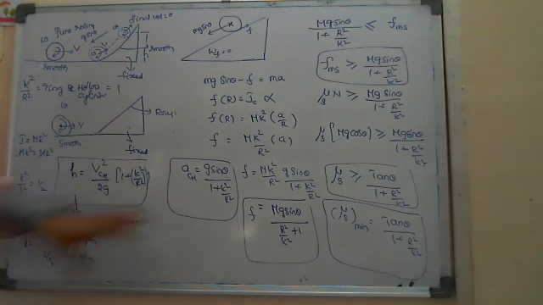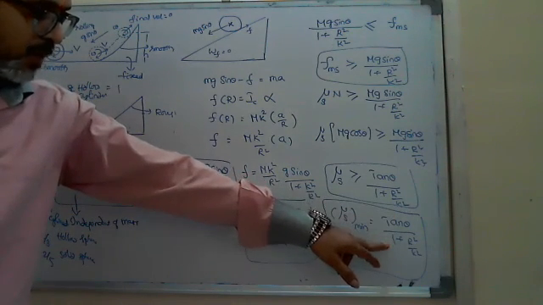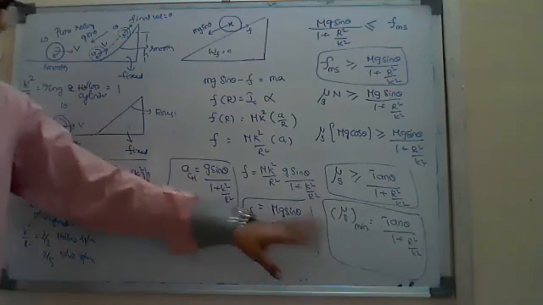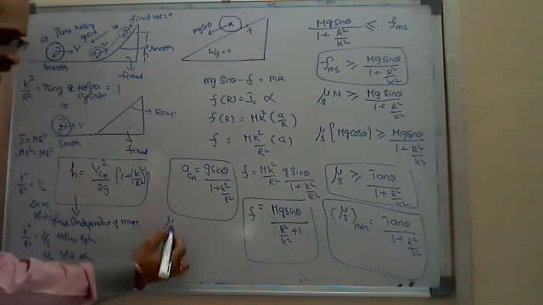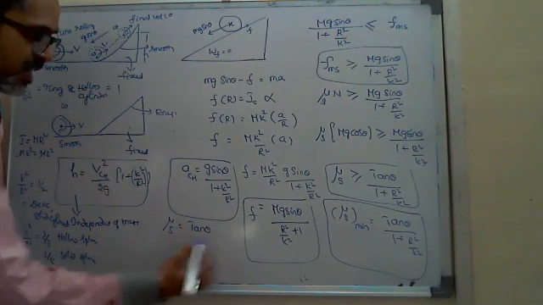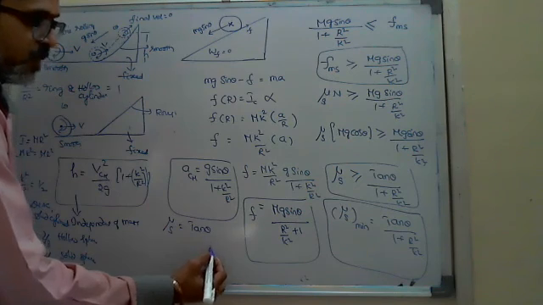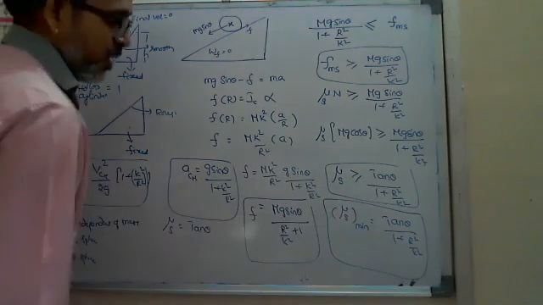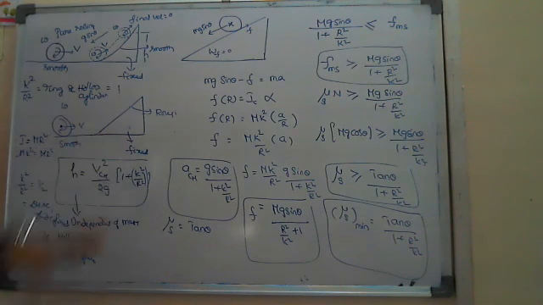Okay, so here you can observe that the mu s minimum for rolling is tan theta by 1 plus r square by k square, and that mu s for sliding is tan theta in friction chapter. So if mu s is equals to tan theta, the body slides. If mu s minimum is equals to tan theta by 1 plus r square by k square or greater than that, then it will roll. That is the difference between pure rolling and slipping and rolling. Okay, this is one case, Nana.